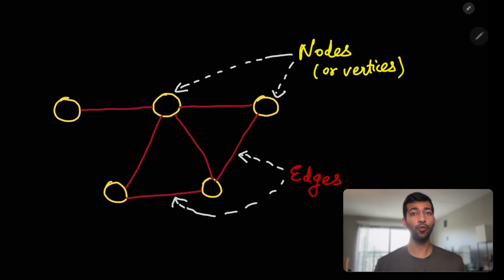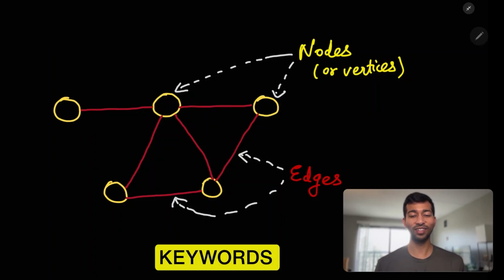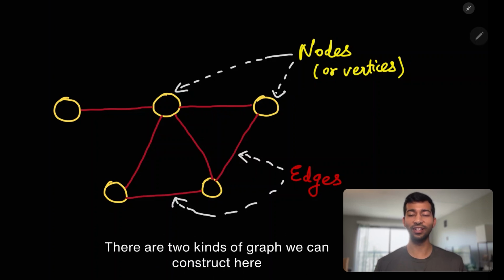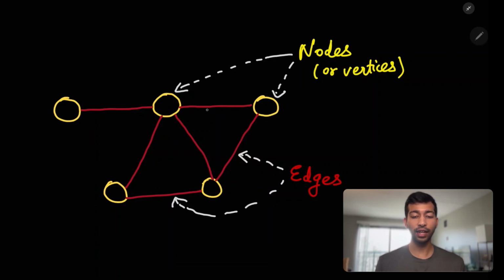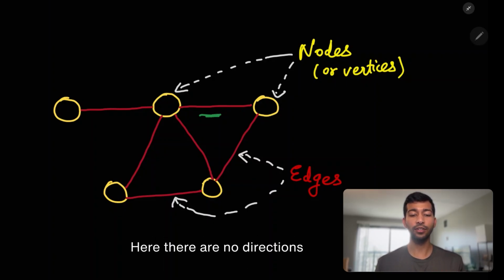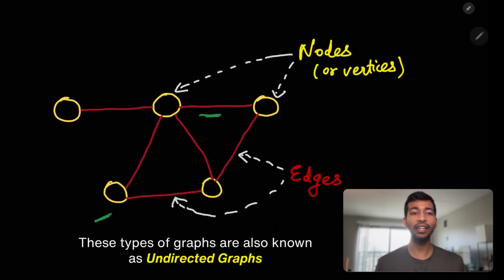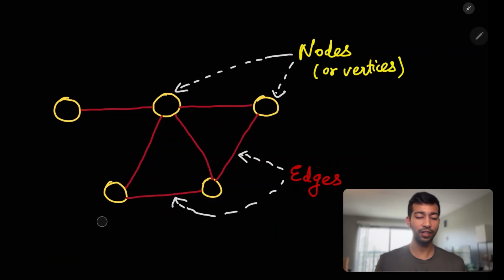Now, before we move on to another kind of keywords, we need to understand that there are two kinds of graph that we can construct here. Here, you see that the edges do not have a direction, like left to right or right to left. Here, there are no directions. So, these types of graphs are also known as undirected graphs. Whereas there could be another kind of graph where there is some kind of direction. Let's say for this one, we have a direction from right to left.